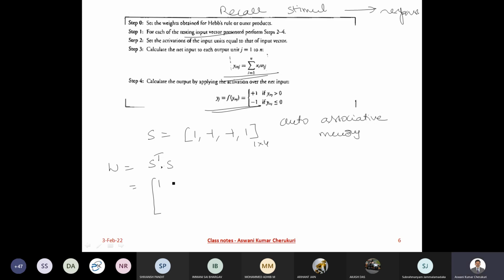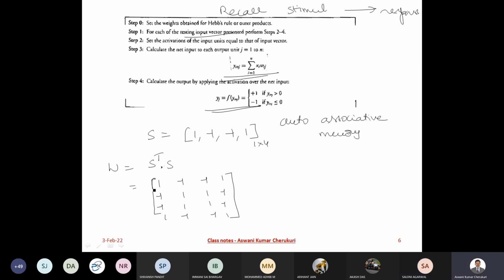Okay. 1, -1, -1, 1. Then -1, 1. Yes. 1, -1. Correct. What is the third vector? 1, 1, -1. 1, -1, 1. Okay. This is my weight matrix.